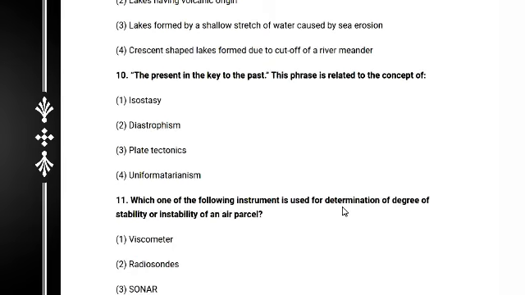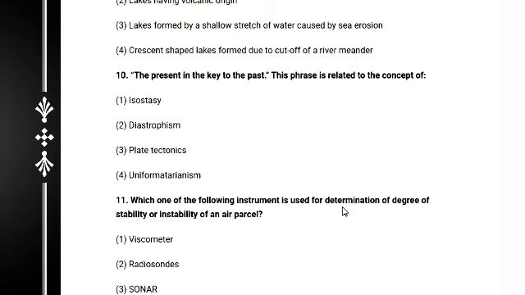And question number 10: the present is the key to the past. A very common term, the present is the key to the past, and this phrase is related to the concept of isostasy, diastrophism, plate tectonics, or uniformitarianism. This is very important for you.